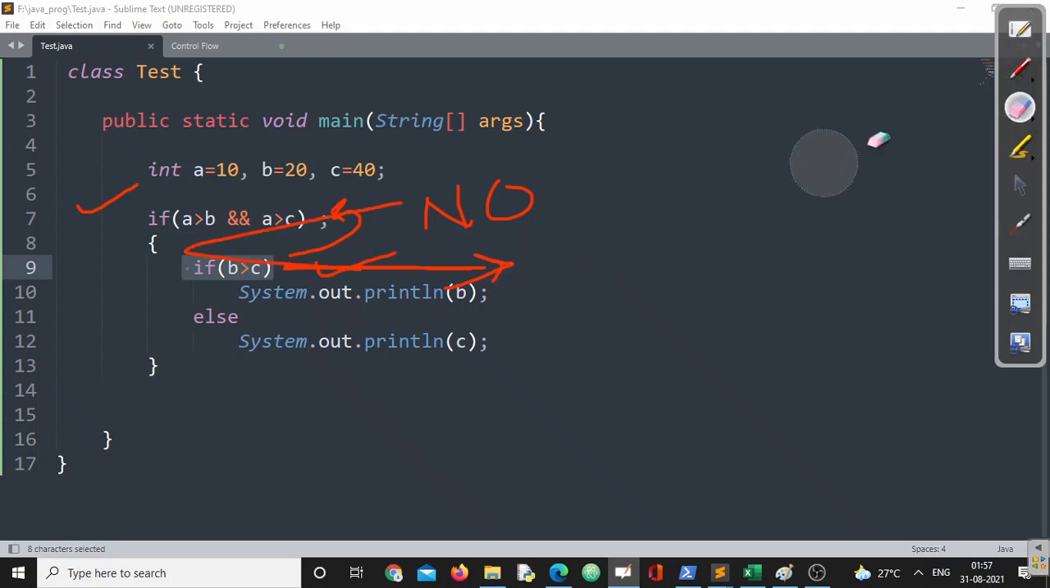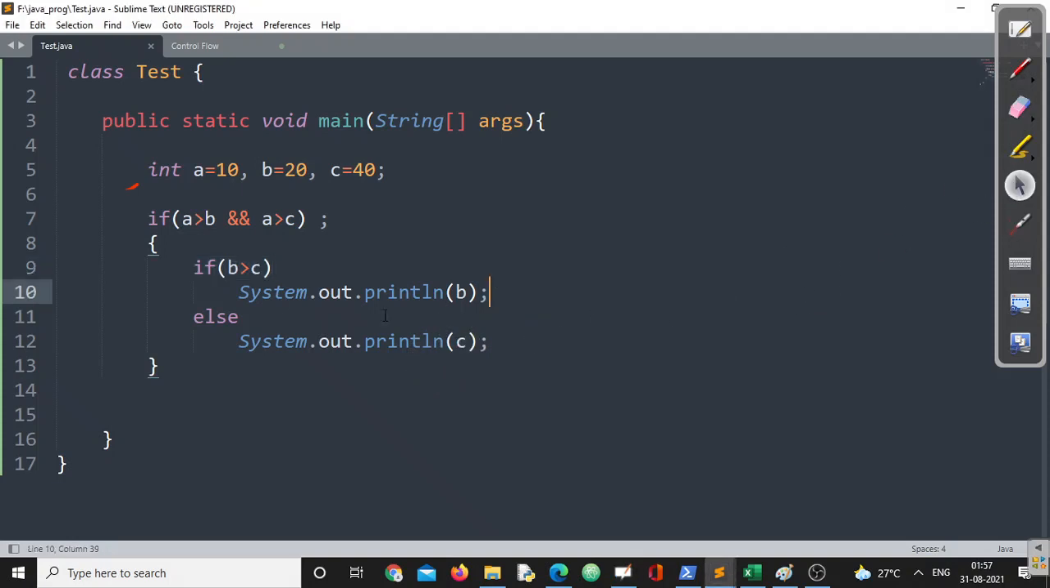Doesn't matter whether the first condition is true or false, simply doesn't matter. If can be present by itself. Now this if statement is completely different from the behavior of this one. Regardless of whether this is fine or not, it will say, if B is greater than C, then this particular statement will be executed. No problem in that, right? So I'll definitely get 40, right?